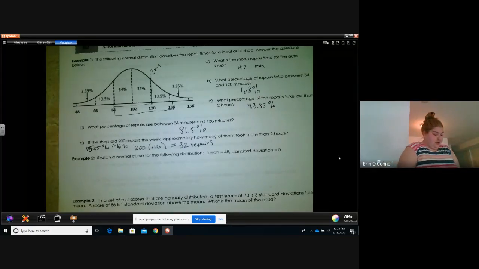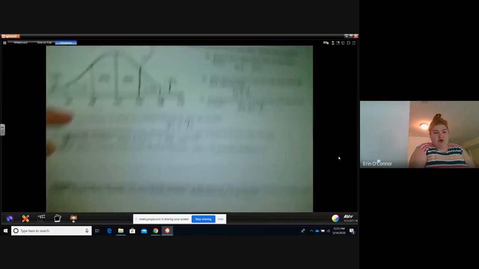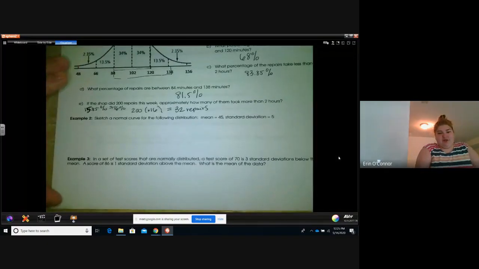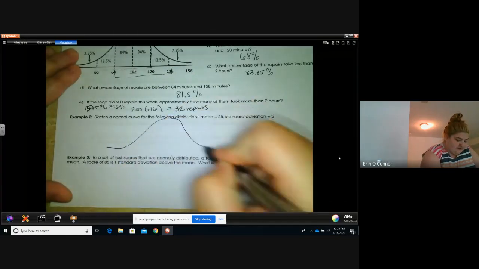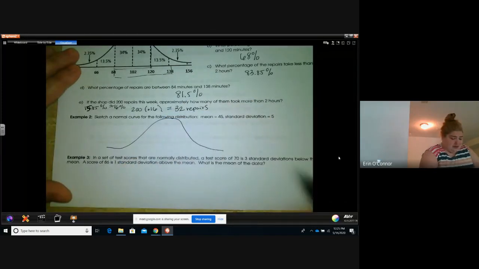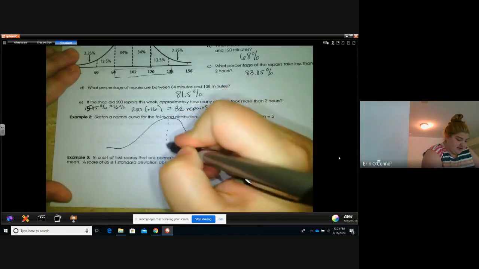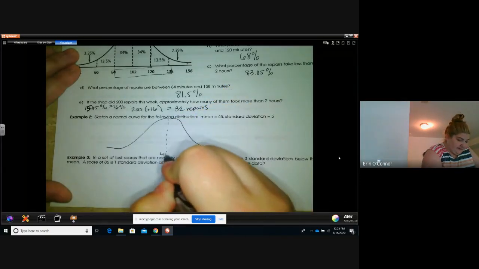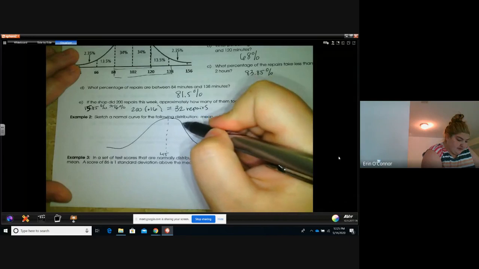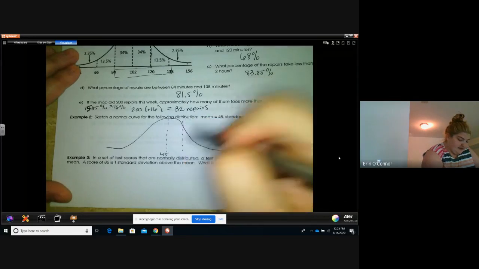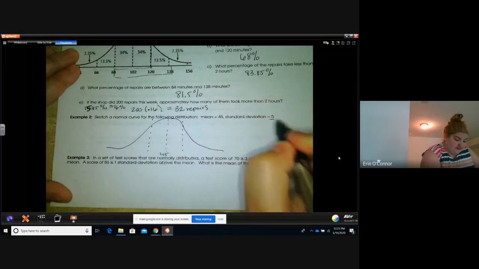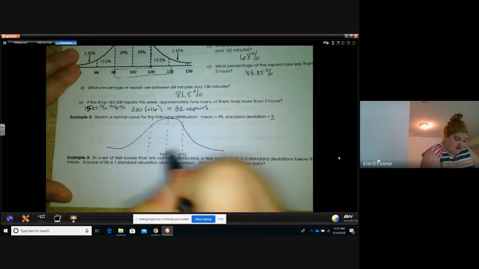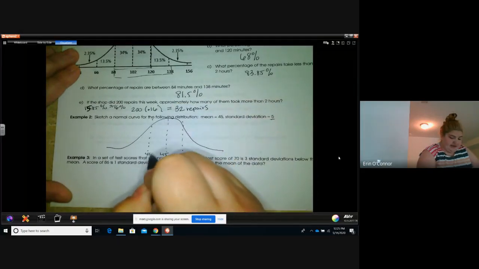Example 2. Sketch a normal curve for the following distribution: a mean of 45 and a standard deviation of 5. First we're going to sketch our curve. I'm not the best at drawing bell curves, I apologize. The mean goes in the center, so that's our 45. One standard deviation away, we add 5 because the standard deviation is 5. So 45 plus 5 is 50, and 45 minus 5 is 40.